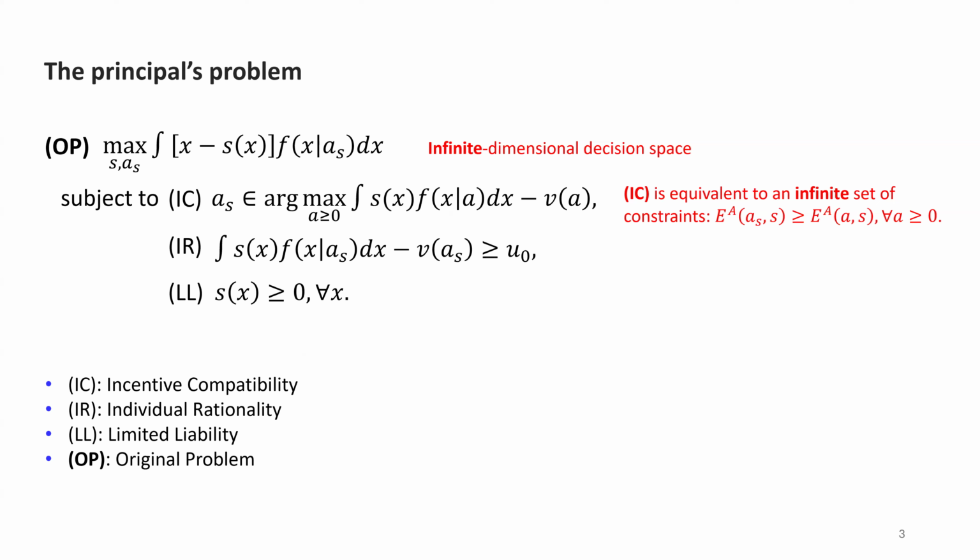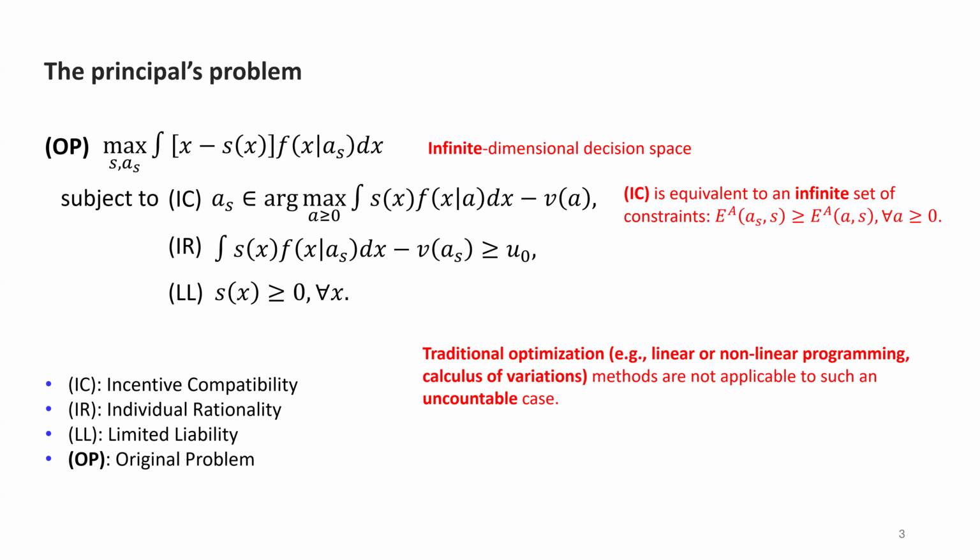The contract S(X) here is a general non-negative function, which means the decision space is infinite dimensional and the function is from a general function space. So traditional optimization methods, for example, linear or nonlinear programming and calculus of variations, are not applicable to such an uncountable setting. So the model here remains unsolved in the general sense.